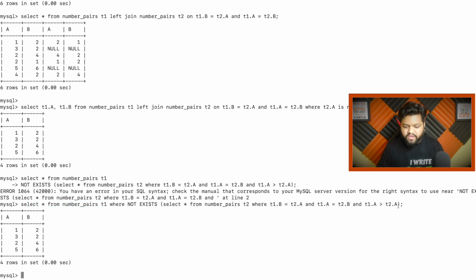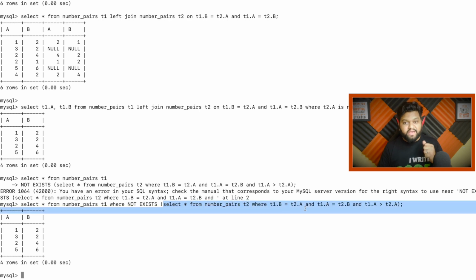If based on this condition some match is happening, you should definitely reject it because we are using this not exist. So this condition defines this one. We can only pick a record from this table if this kind of matching pattern is not existing, right? That's why we have written this condition.